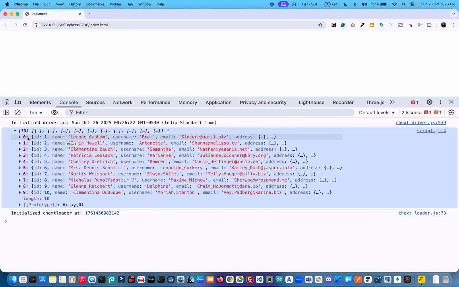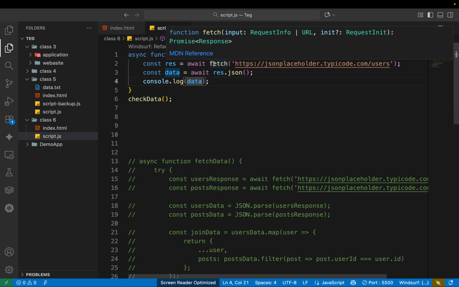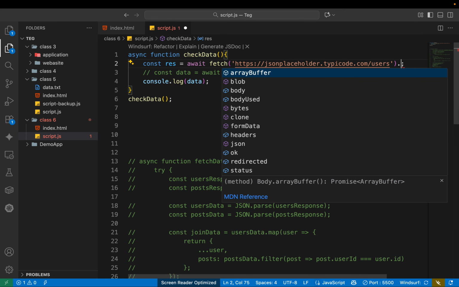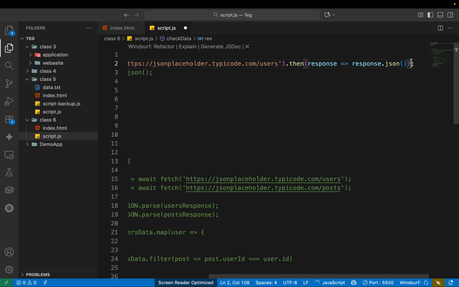So this is our API data, coming through this way. The first process is fetch, and the second process is this one. If we want to do it in a single line, we have another way to get the data, using then.